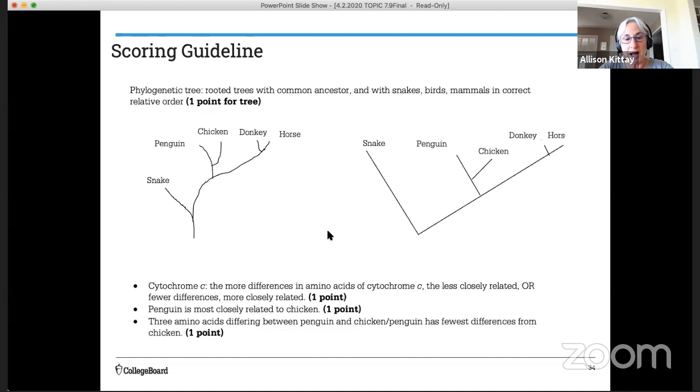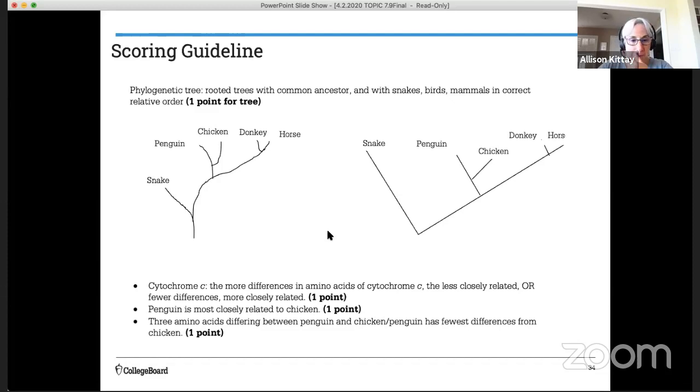The second part asks you to explain how you constructed that tree. And you could have said this either way. You could have said that the more amino acid differences, the less closely related they are. So the horse and the snake had 21. Or you could have said the fewer differences, the more closely related they are. So the horse and the donkey had 1.